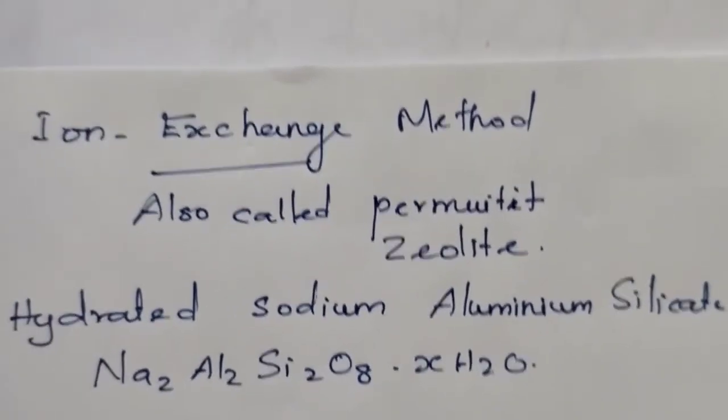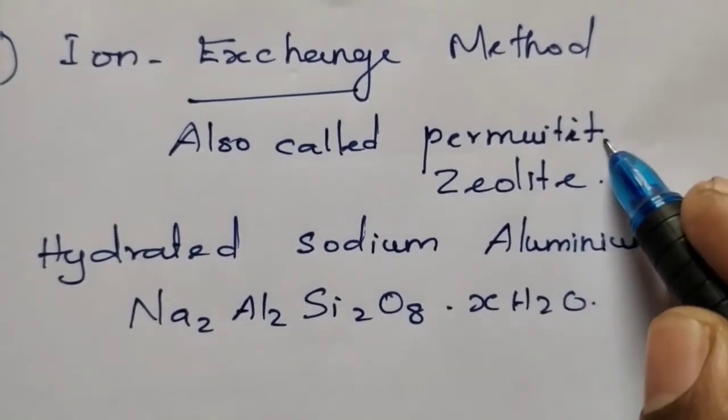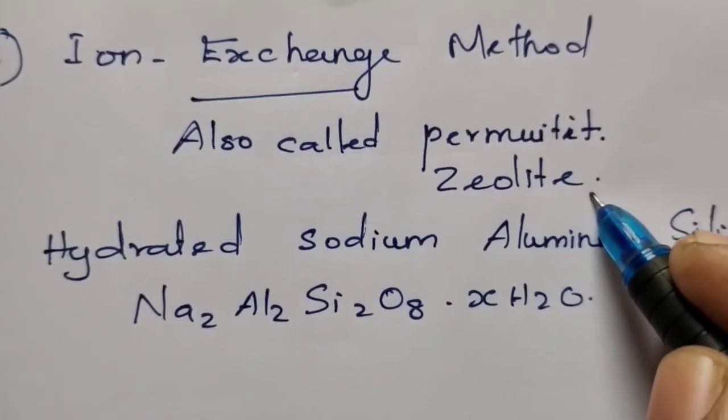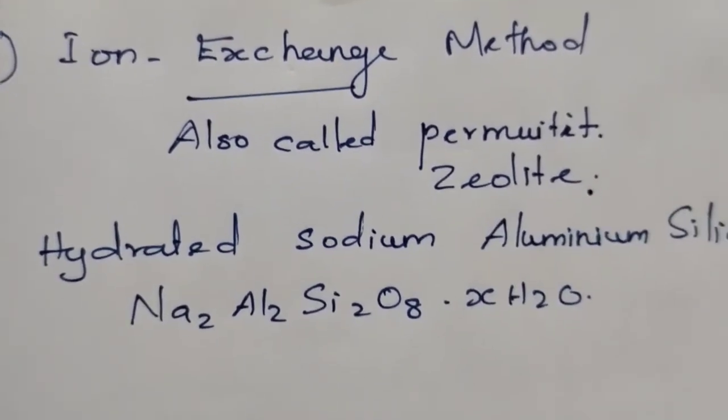The next method is called the ion exchange method. This method is also called the permutit method or zeolite method. Here the zeolite is added to hard water. What do you mean by zeolite?